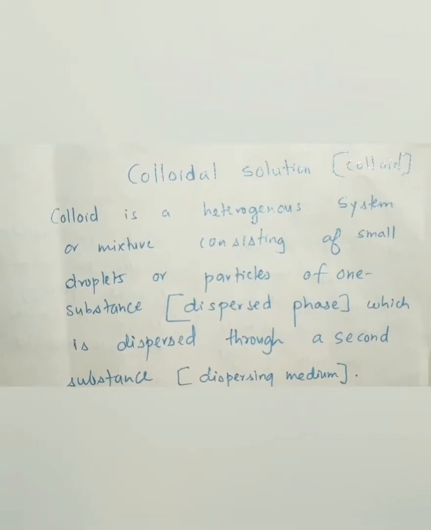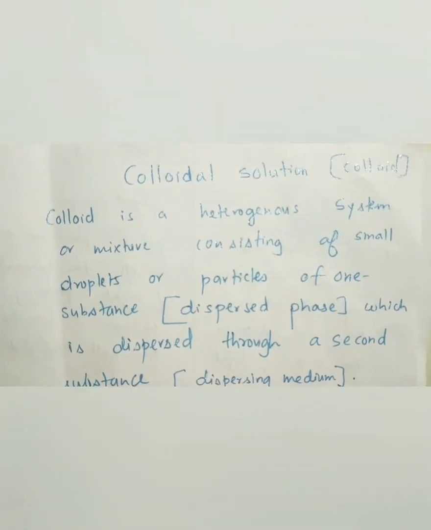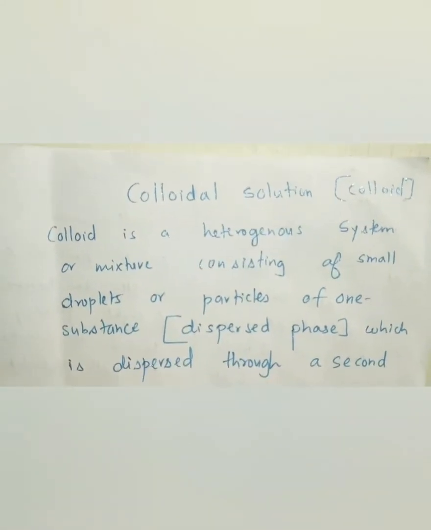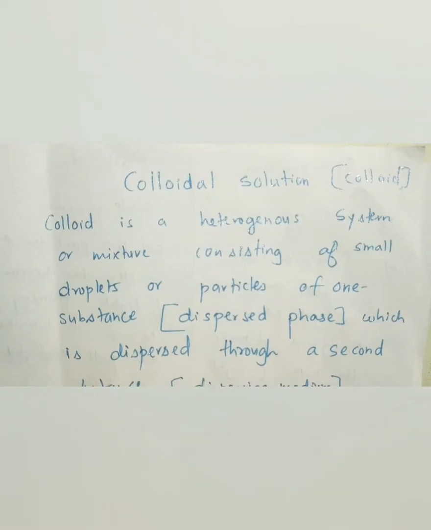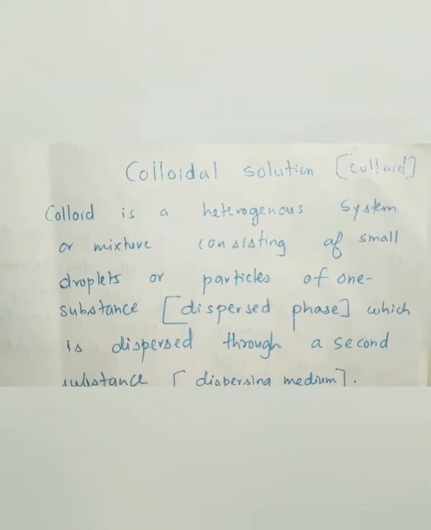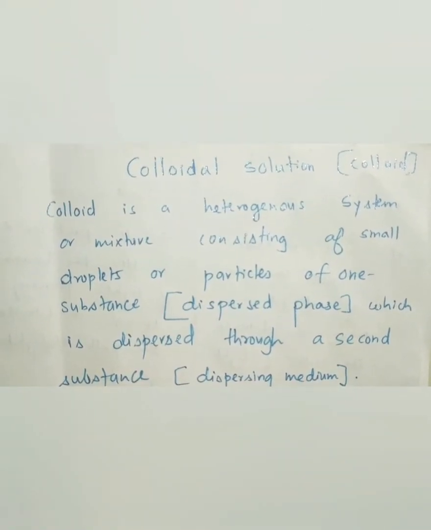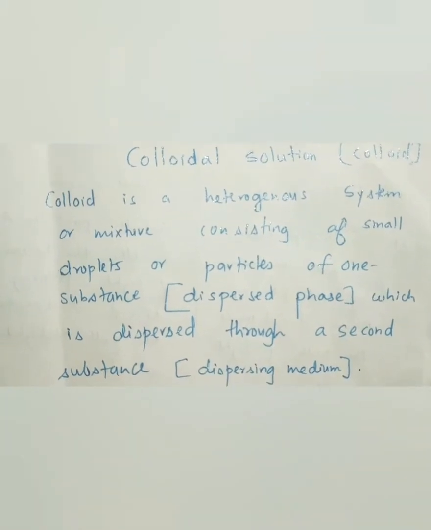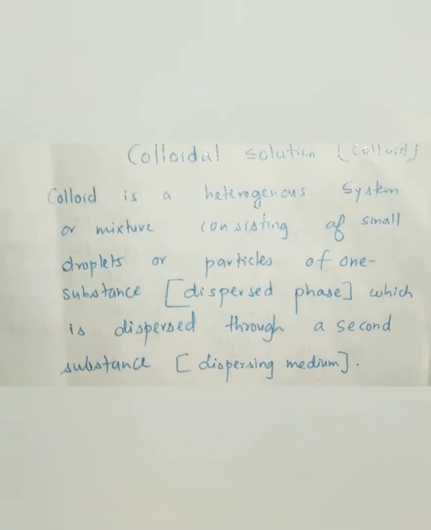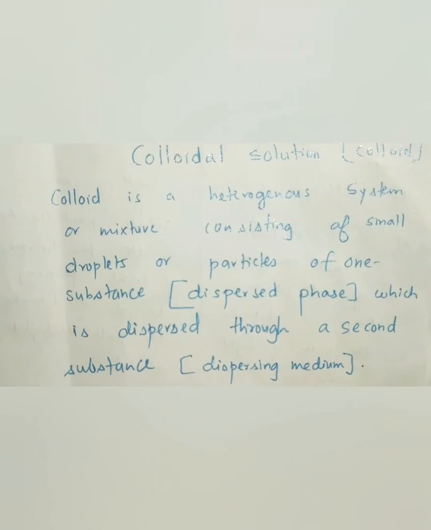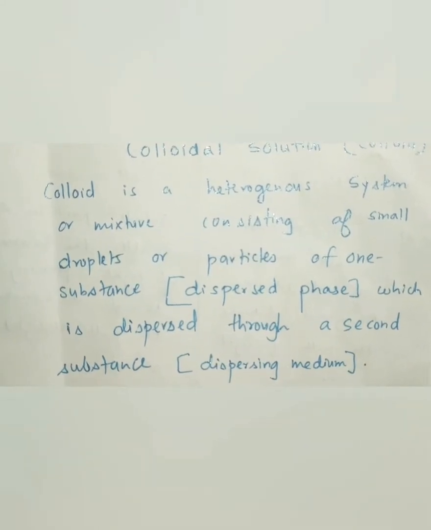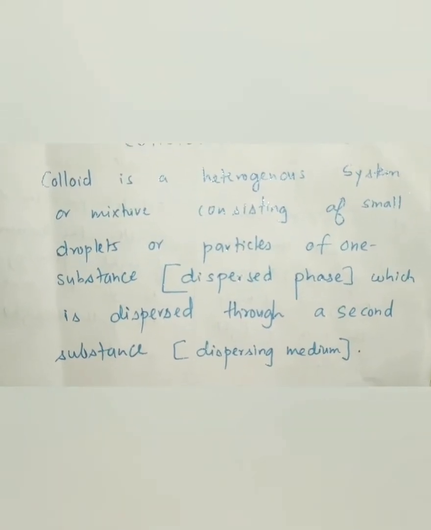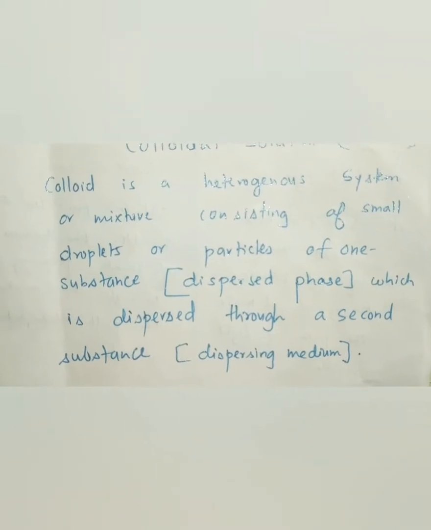Let's talk about colloidal solutions, which are known as colloids. A colloid is a heterogeneous system or a mixture consisting of small droplets or particles of one substance, the disperse phase. Here the disperse phase is the solute, which is dispersed through a second substance, called the dispersing medium or solvent.